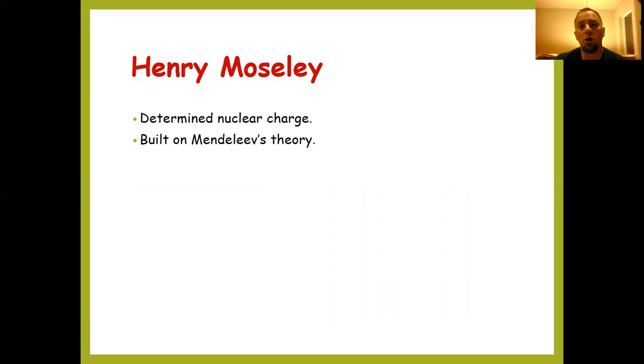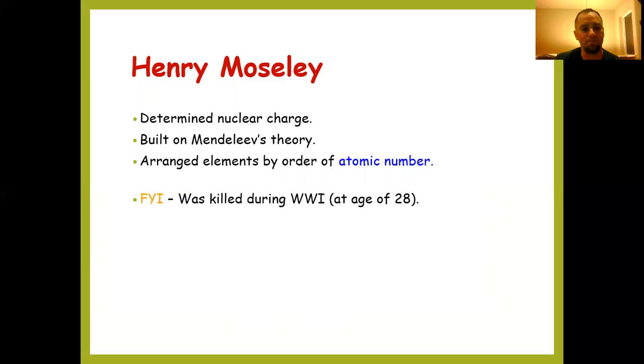Remember, protons and electrons are charged particles, but in the nucleus, it's the protons that give the positive charge, and it's the protons that tell us the atomic number. So he built off of Mendeleev's theory and arranged those elements in order by their atomic number, that number of protons in the nucleus of that element.